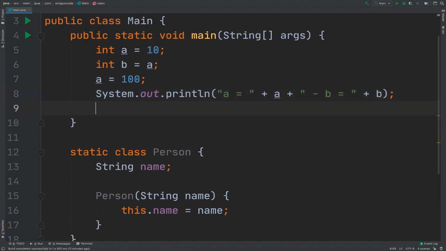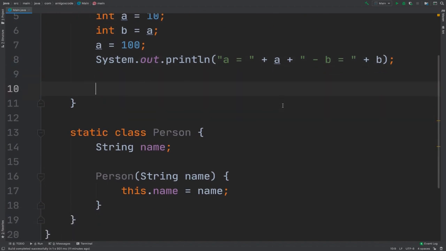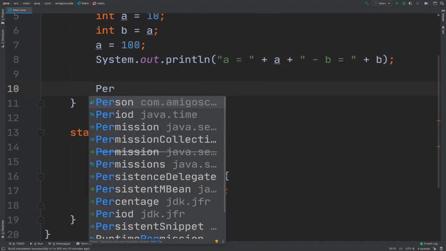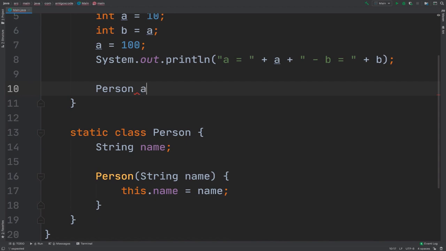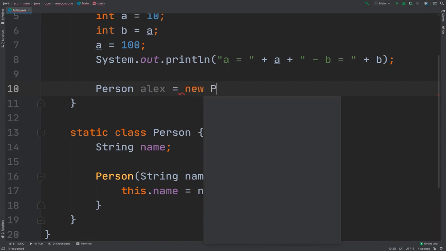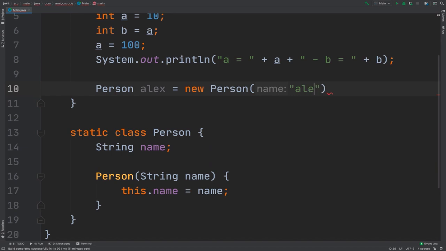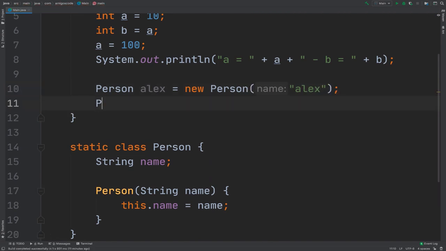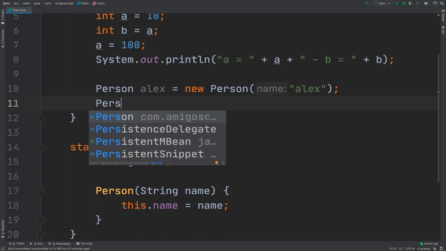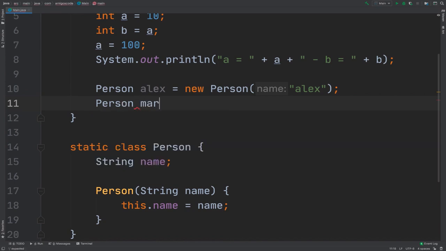Now let's say Person alex equals new Person, and pass Alex inside there. Now let's create a second person. I'm going to say Person mariam equals alex.